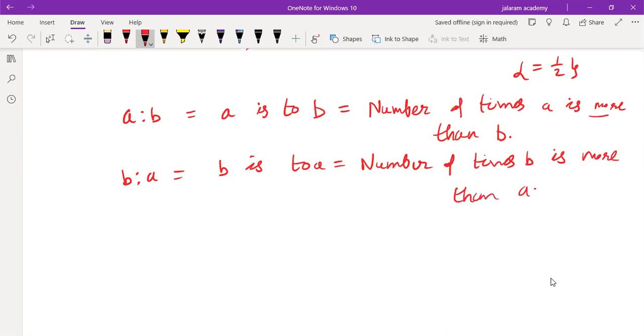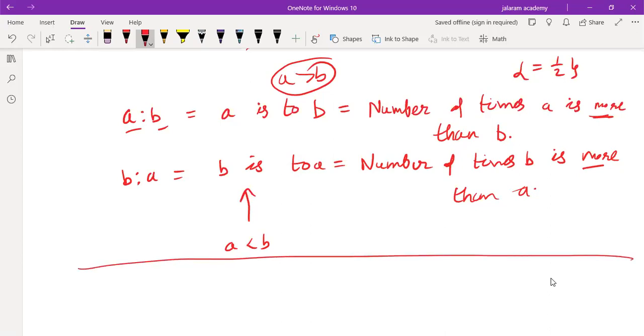This more can be heavier, or this more can be less, smaller, lighter, etc. depending on the values of A and B. If A is less than B, then the opposite happens. This is true only when A is greater than B. And this is true when A is less than B, then B will be more than A. So it depends on the values of the quantities A and B.